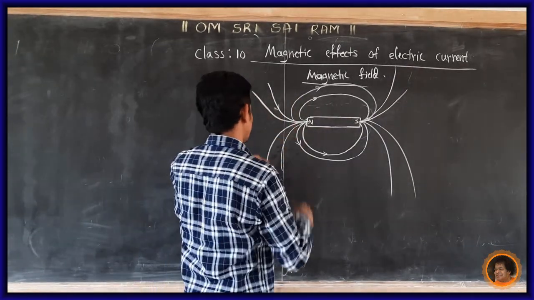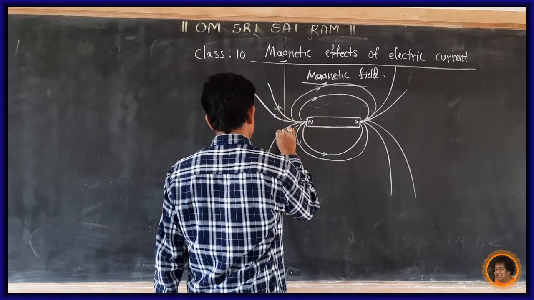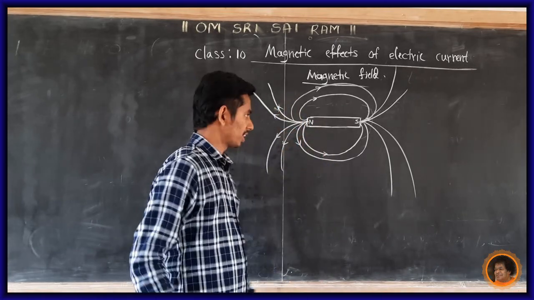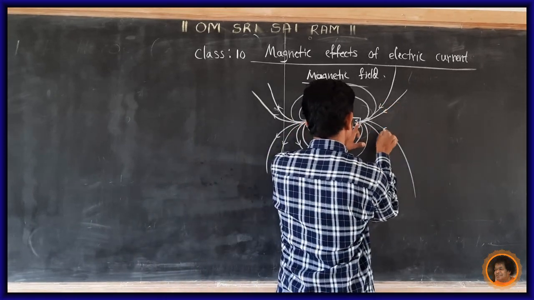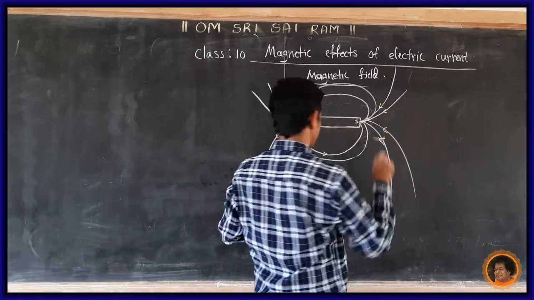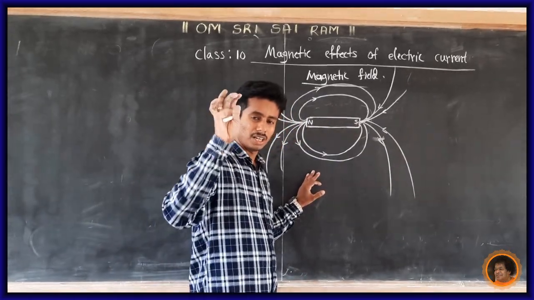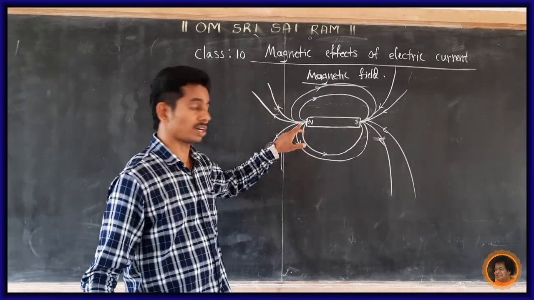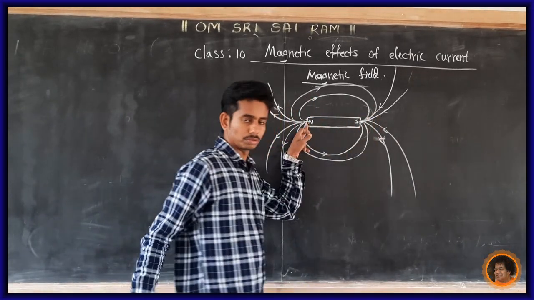What is the direction of this magnetic line? It emerges from north to south. So this is the direction of the magnetic field lines. Maximum number of magnetic lines are located at the poles, it means the north and south.